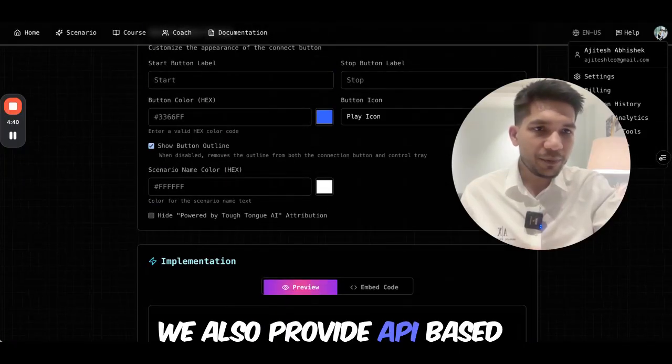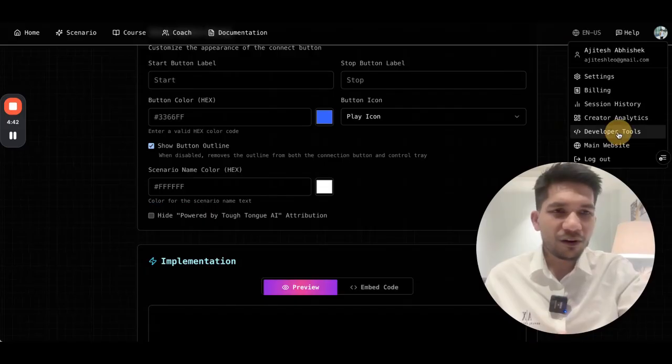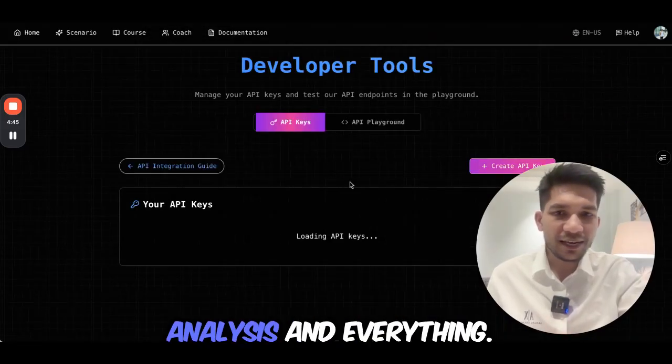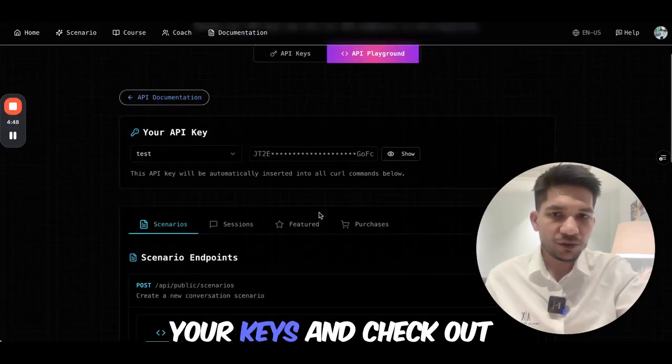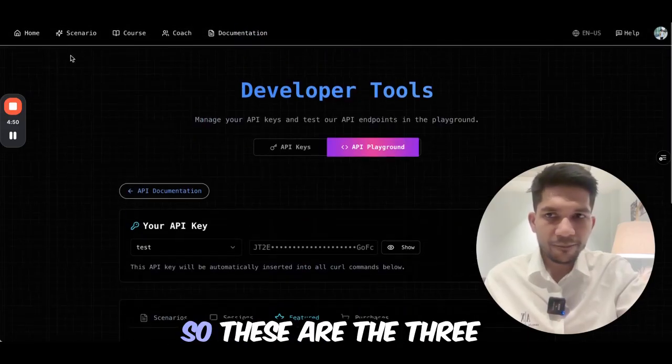We also provide API-based experience for you to embed multiple scenarios, manage sessions, get analysis and everything here. You can manage your keys and check out our documentation. So these are the 3 main things.